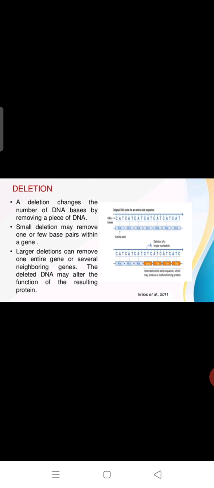The deleted DNA may alter the functions of the resulting protein, which means finally the protein or amino acid will not form properly. Now, base substitution mutation. That may be a transition mutation or a transversion mutation. Base substitutions are mutations in which one base pair is replaced by another.